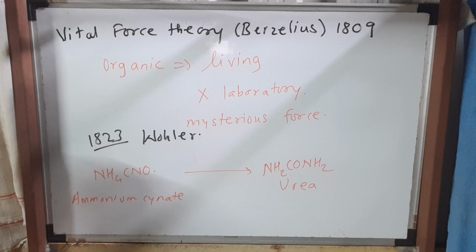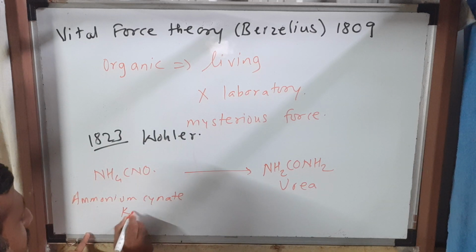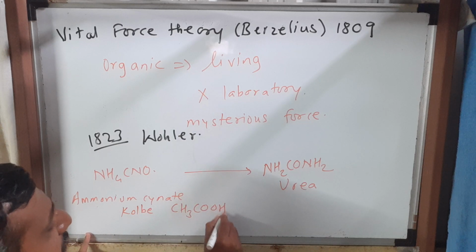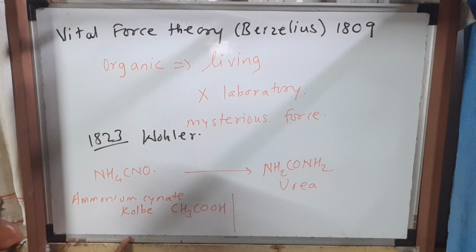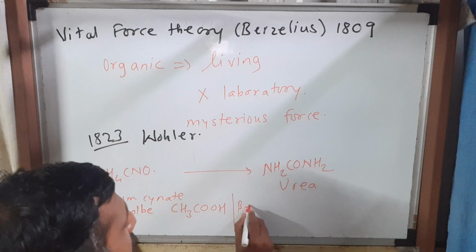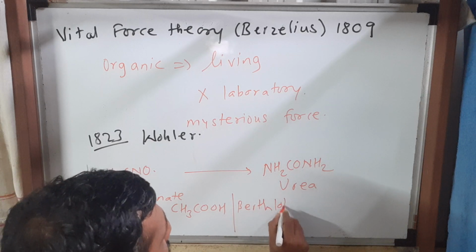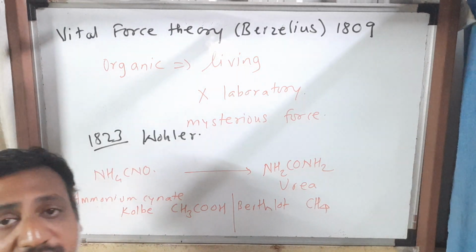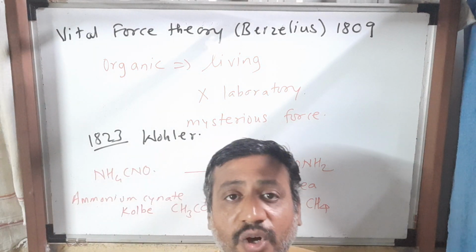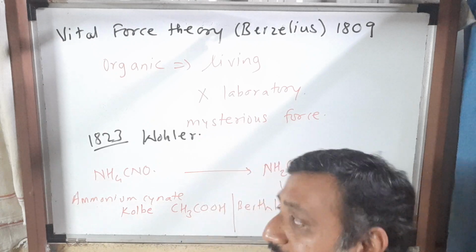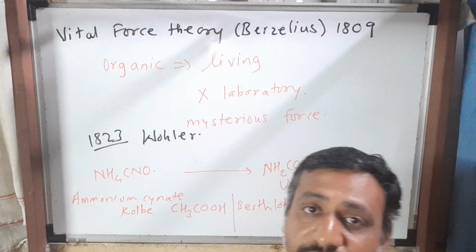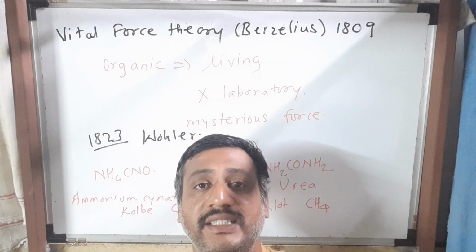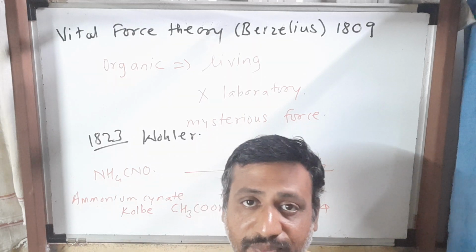Another scientist, Kolbe, synthesized acetic acid in the chemical laboratory, which is also an organic compound. Then one more scientist, Berthelot, synthesized methane, CH4, which is also organic in nature. This is the revolutionary thing in chemistry: we can mimic natural molecules in a chemical laboratory.